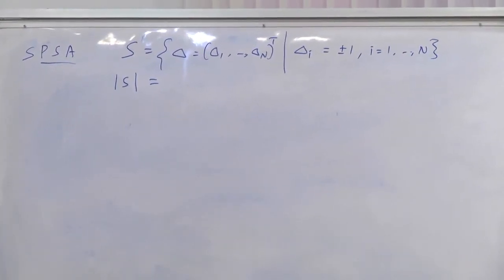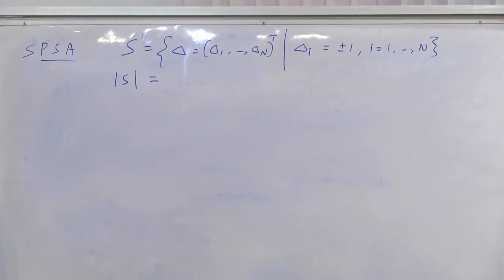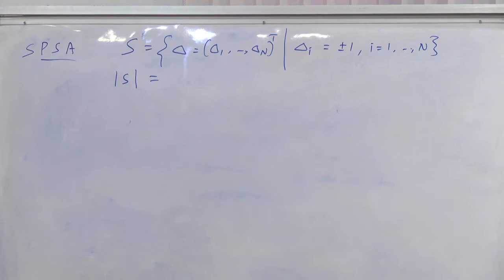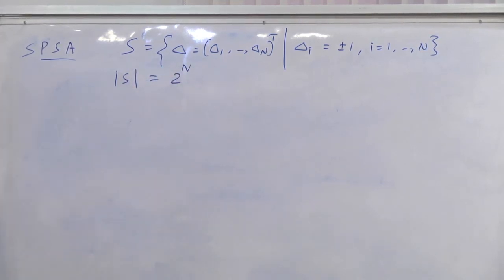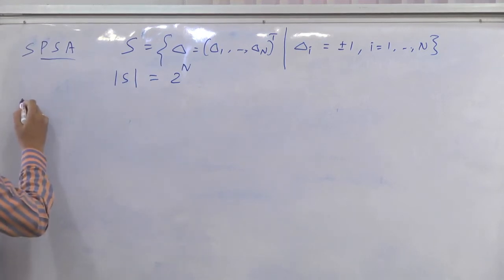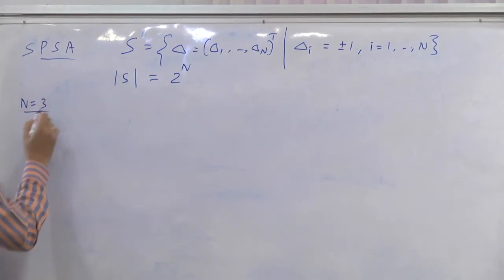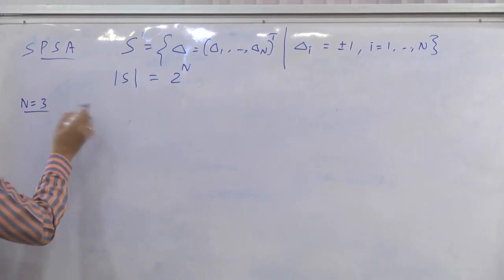So each component can take value plus 1 or minus 1. There are n components. Sorry, 2 to the power n. That's right. So if I just enumerate all these perturbation sequences, there will be 2 power n of them, right? And what are those? Okay, so let's say I have the case of n equals 3. Let's enumerate all of them.